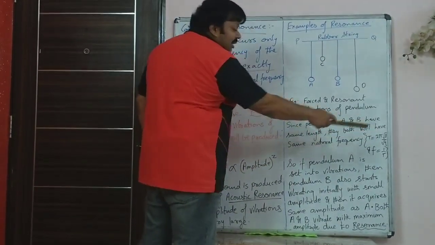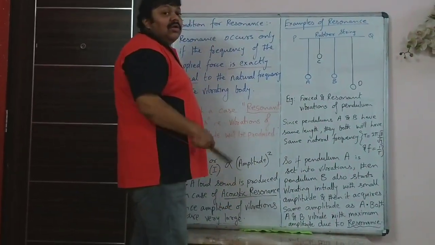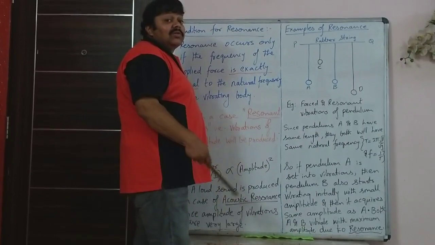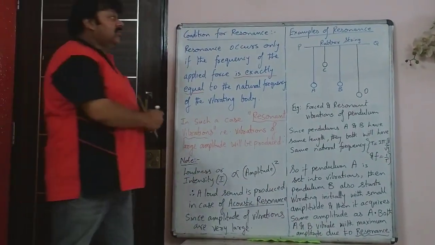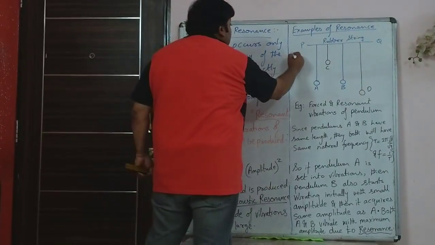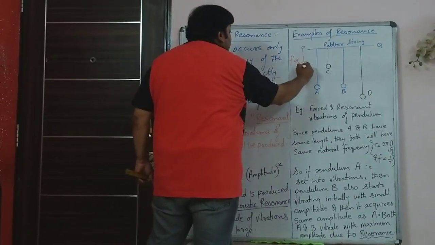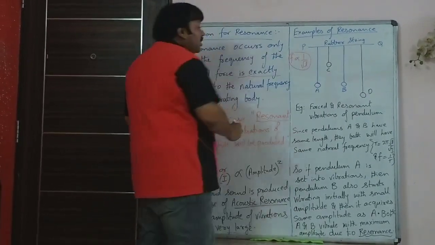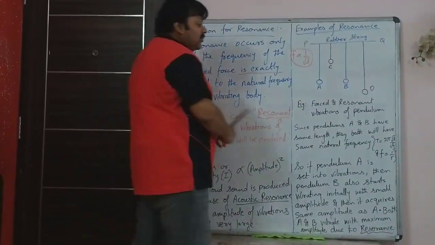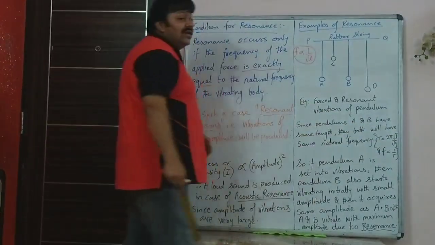So time period is directly proportional to root L, and frequency is inversely proportional to root L. So the frequency of a simple pendulum is inversely proportional to the root of its length. This is from the formula that you learned last year.